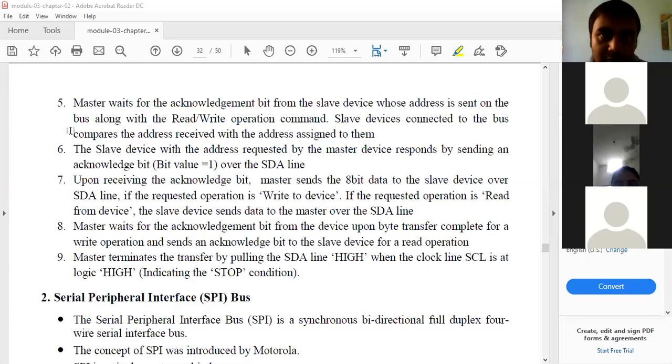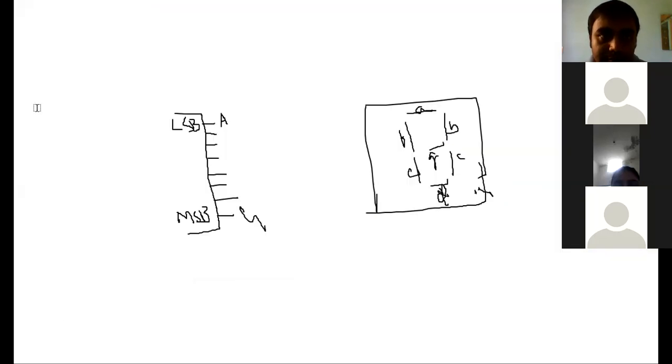Right? So how is it done? Let me explain with the diagram.